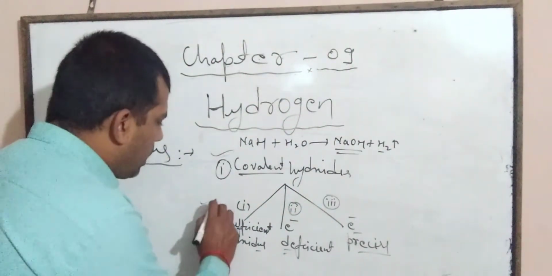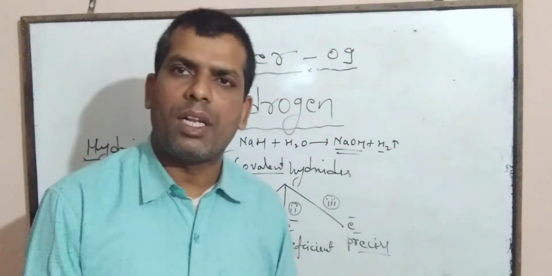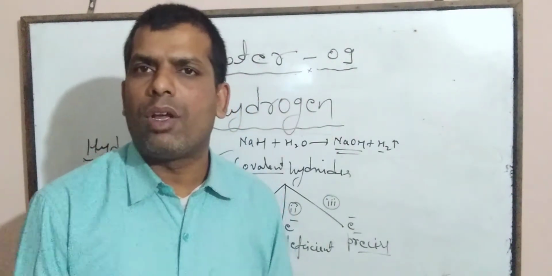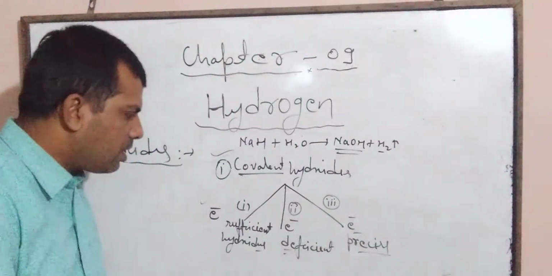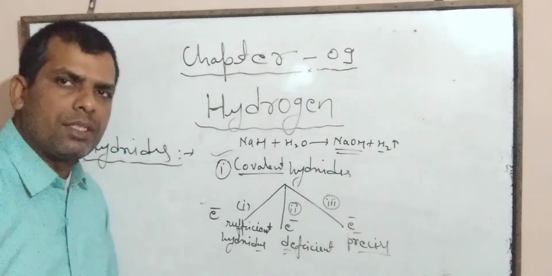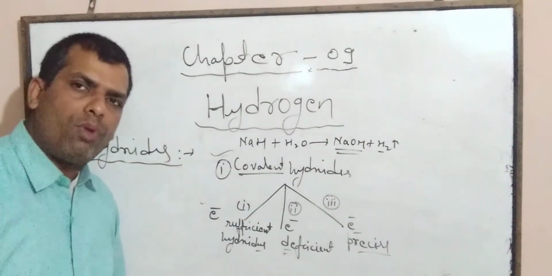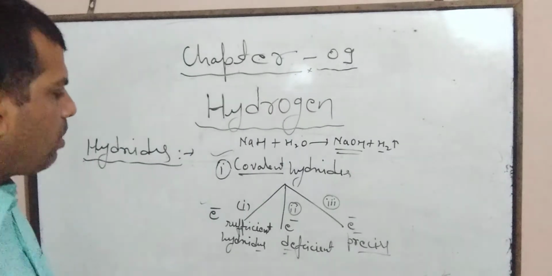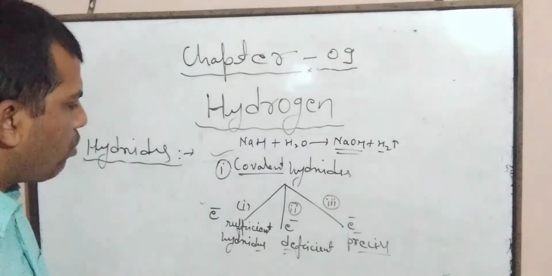Electron sufficient hydrides are those types of hydrides in which the central atom has a lone pair of electrons. They are also known as Lewis bases, because the central atom has a lone pair of electrons.